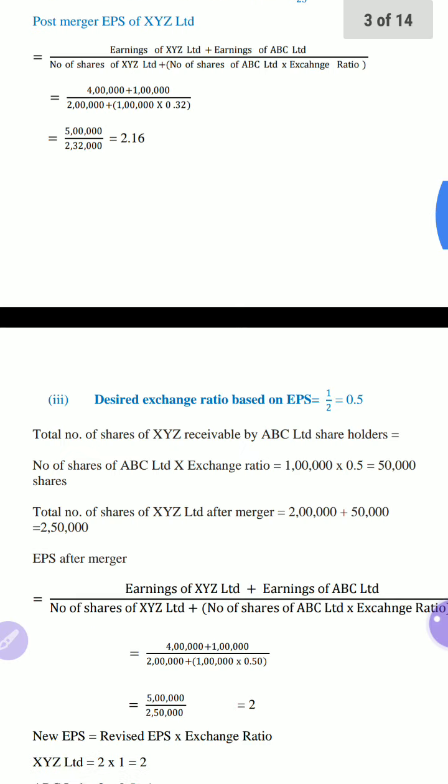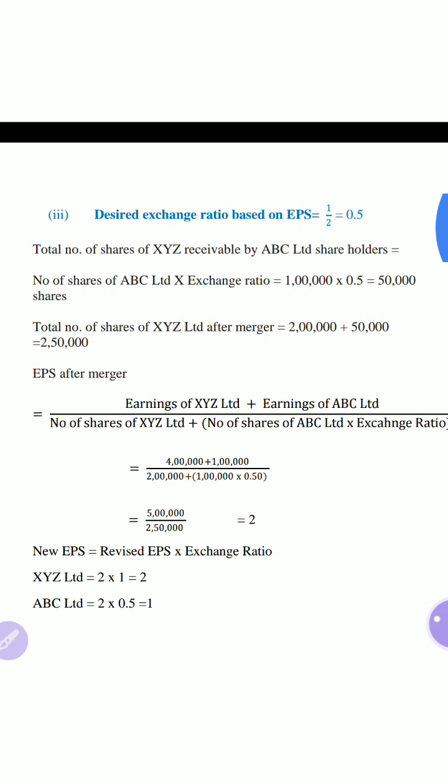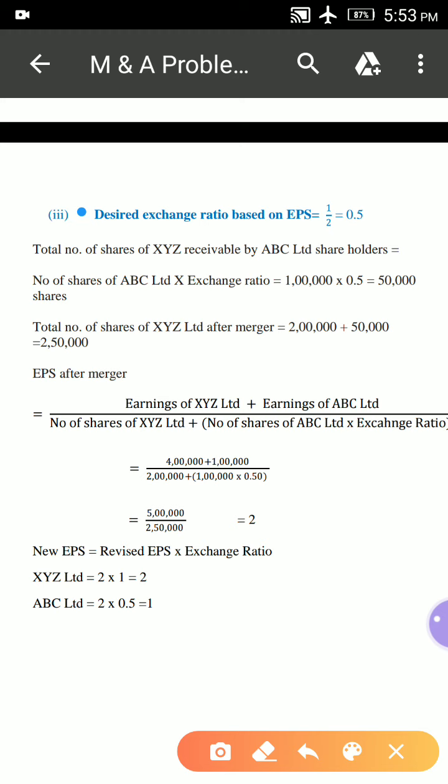Right, now we will see the third point, desired exchange ratio based on EPS. So here the swap ratio or the exchange ratio can be calculated by using market price of the share or by using earnings per share. In the first 2 points we have discussed the calculation of exchange ratio by using market price of the share. Now if the company doesn't want to change their pre-merger EPS and post-merger EPS, for that we have to follow the exchange ratio based on EPS.